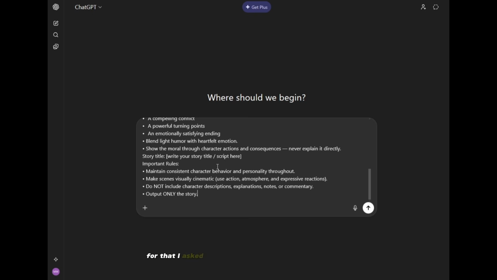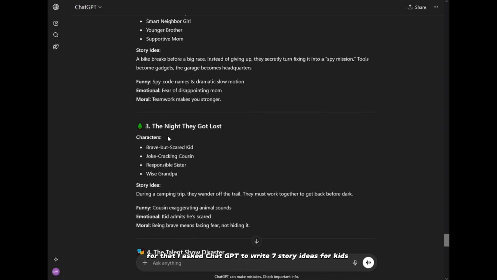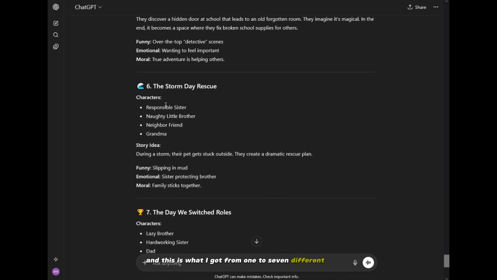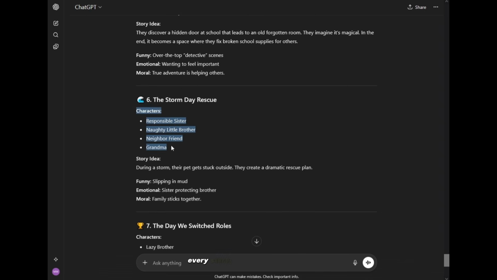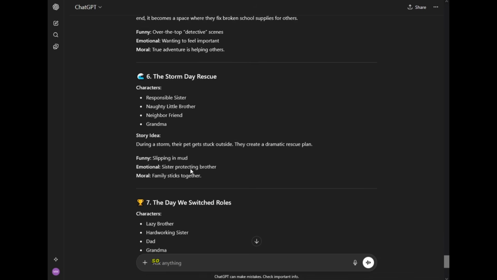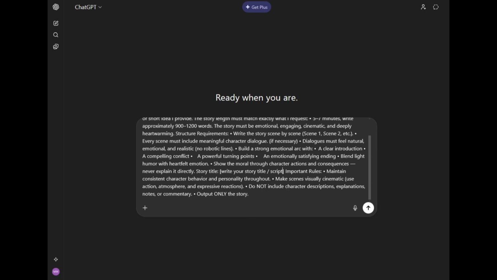For that, I asked ChatGPT to write 7 story ideas for kids animation, and this is what I got. From 1 to 7 different stories, you can pick any one and go with it. Every story has a character name, story idea, and conclusion. Funny, emotional, and moral. This is the same for every story. So, we will copy the story and paste it into the prompt.